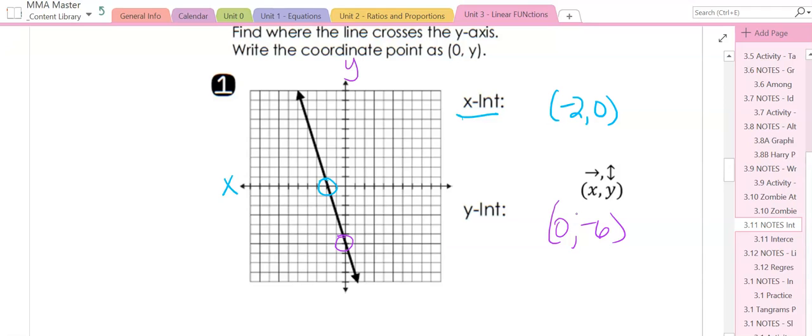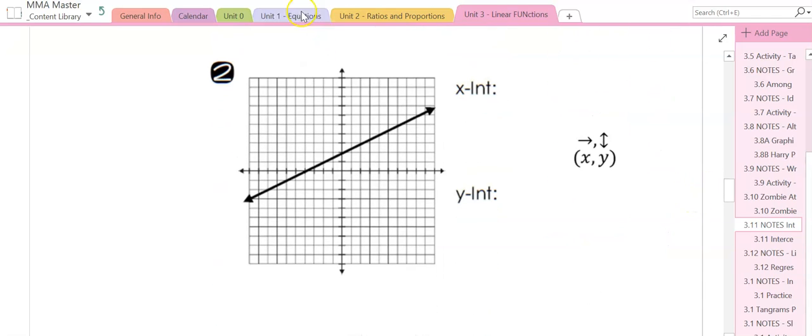You just have to be sure you remember that the y-axis is the up and down. Remember, throw your arm up in the air. That's where we plot that y-intercept. On the next one, our x-intercept, okay, is where it crosses the x-axis, which we're just going to pretend is that exact 1, 2, 3, 4. So that's going to be at (-4, 0).